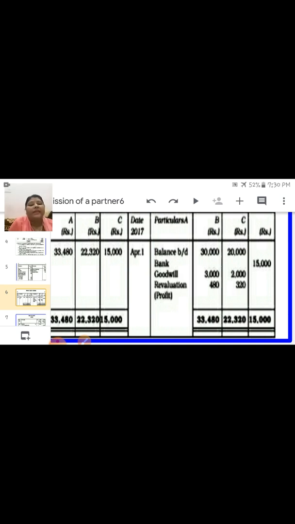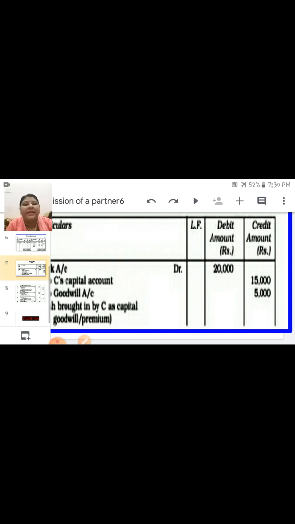If any reserve or P&L account balances are given, then you have to make that entry also. Either you can make the entry from the journal entry as you know, or you can make it from the partners' capital account. So now let's see the journal entries, and you can note them down in your notebook.